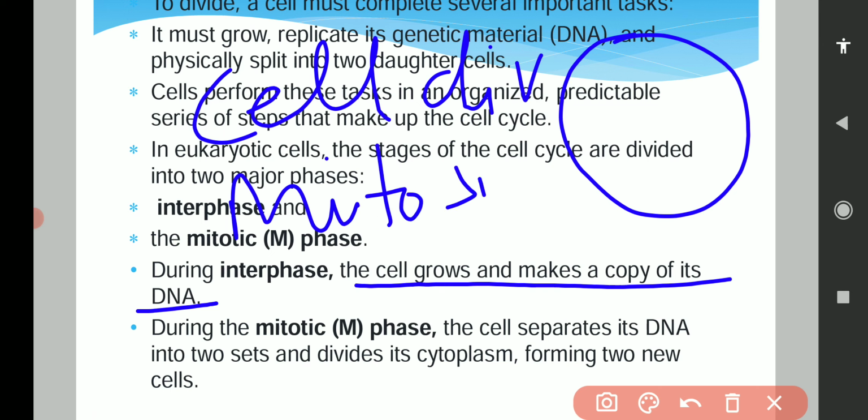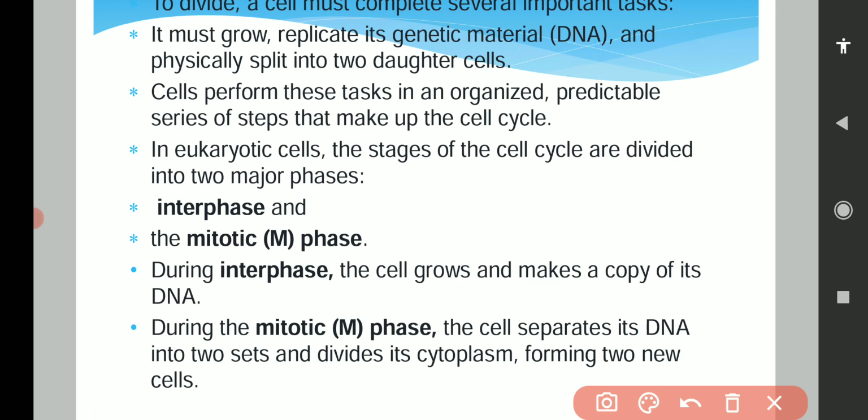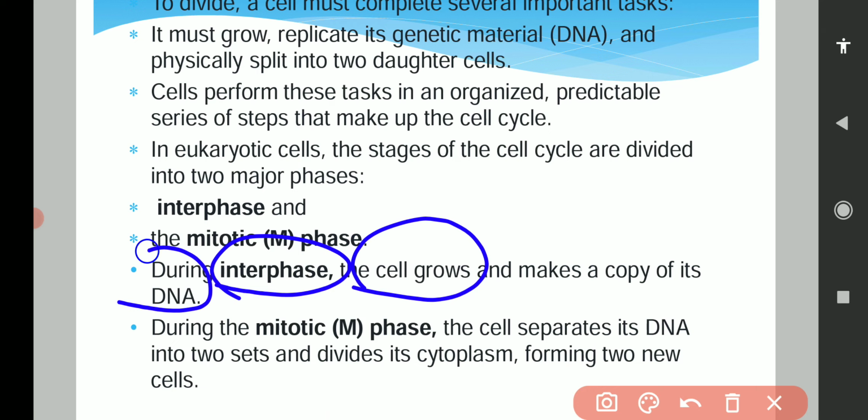So whatever the activities which are required for mitosis, the cell will perform all those activities during interphase. So what are the activities? The cell will grow itself, the cell will duplicate its material, and also the cell will replicate its DNA. Because DNA is present inside the chromosome. The chromosomes are made up of DNA and protein. We have discussed this in our previous video.